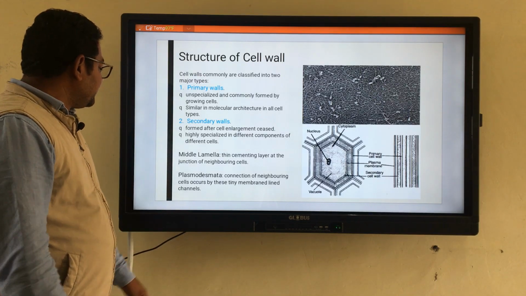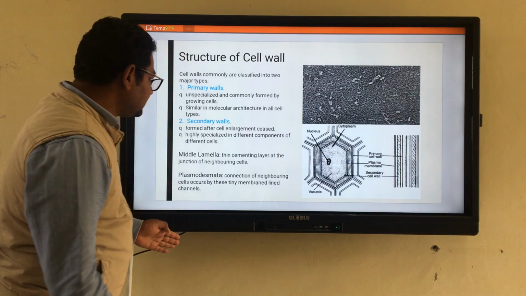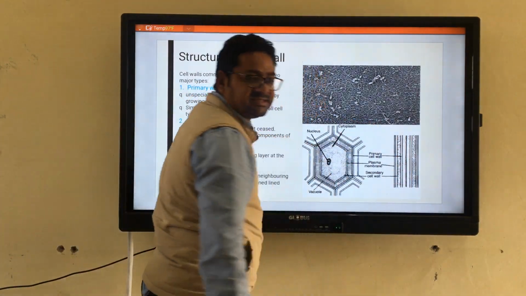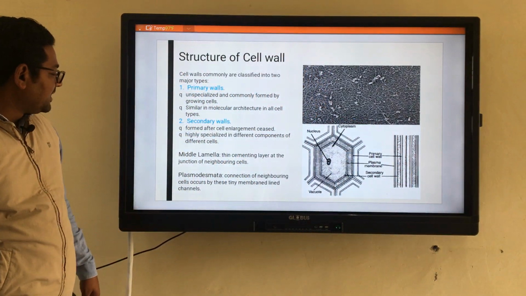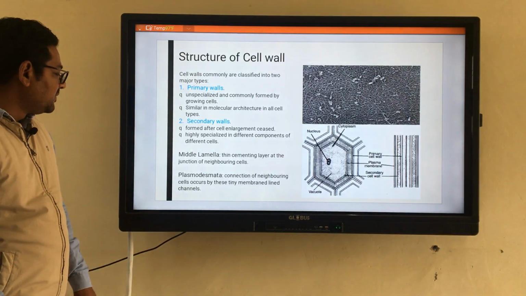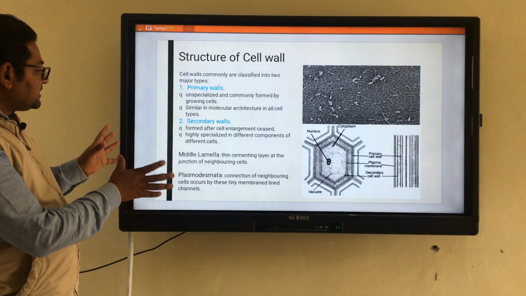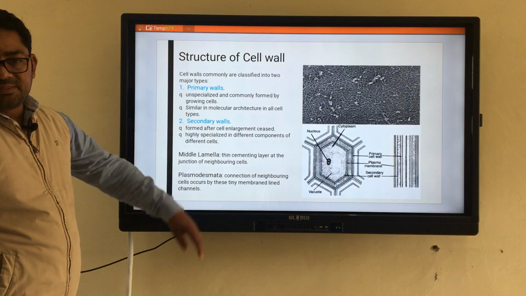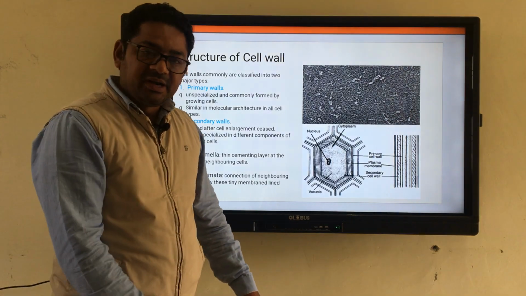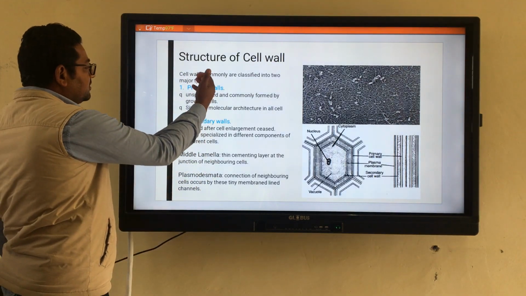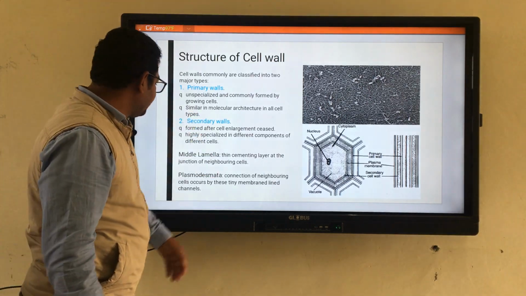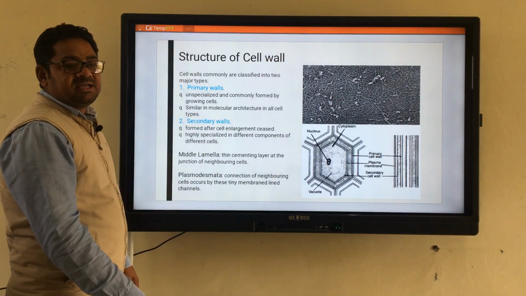Along with this middle lamella, two different cells communicate with each other by certain pore-like structures, and these are named plasmodesmata. So this is an overview. If you are talking about the structure of a cell wall, you have to describe all the things: the primary wall, secondary wall, middle lamella and the plasmodesmata.